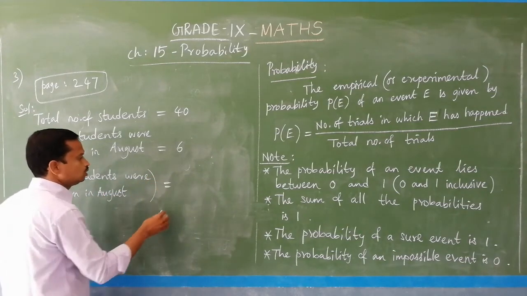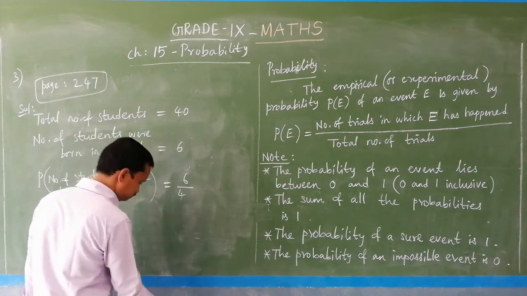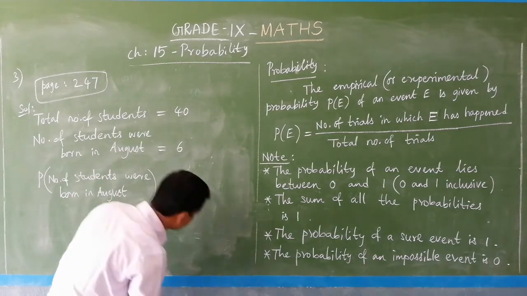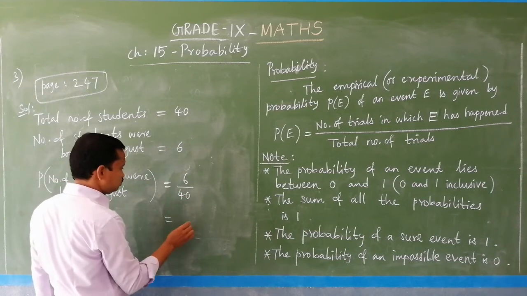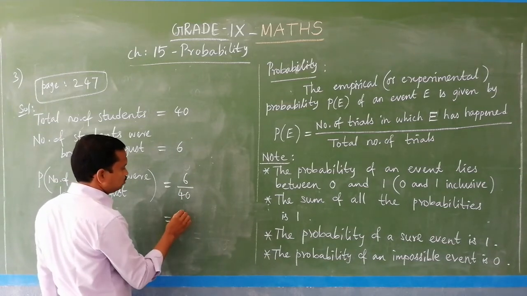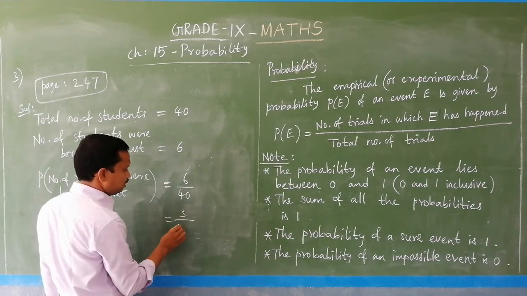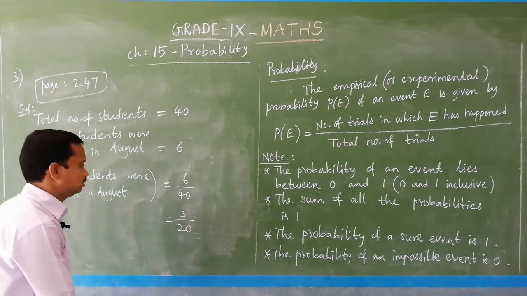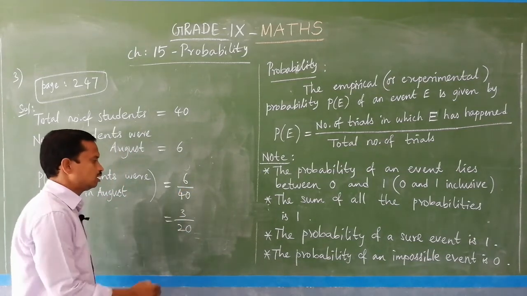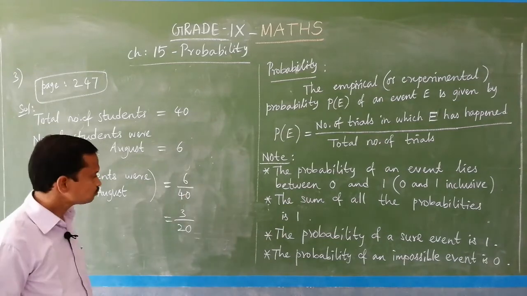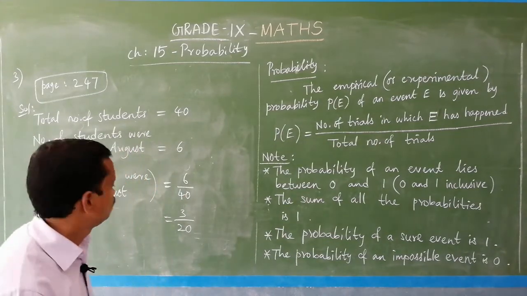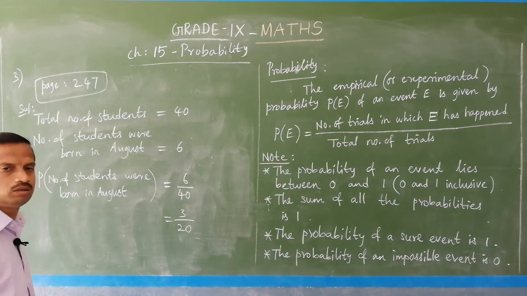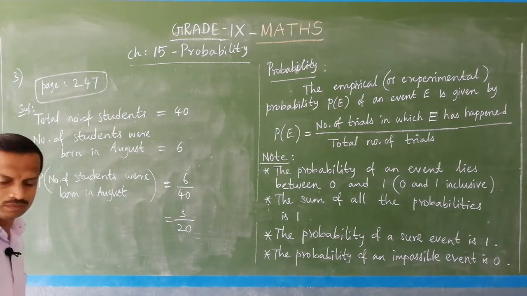This is equal to 6 by 40, and if you simplify, you can have 3 by 20. So, like that you can give the final answer. You have to simplify. So, this is the probability of the number of students who were born in the month of August.